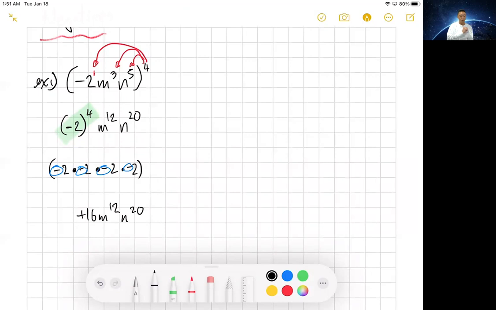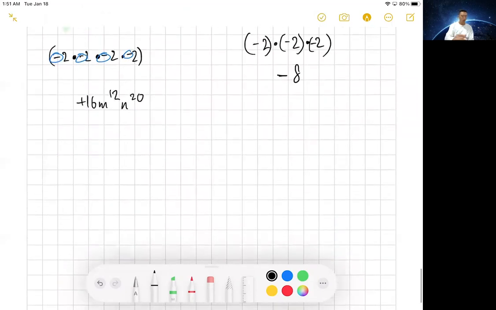Okay. If it was 3 times, it would have been a negative answer, it would have been negative 8. But if it was 4, it's positive. Okay. I believe that should cover you.